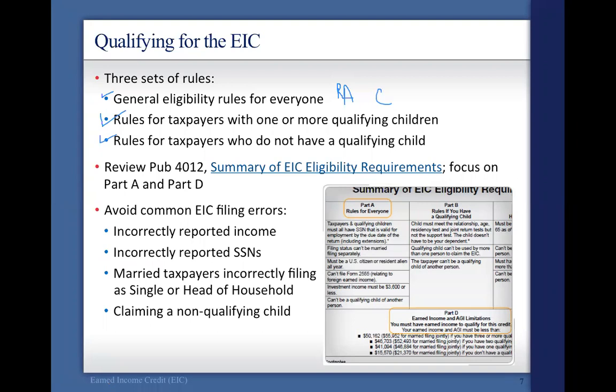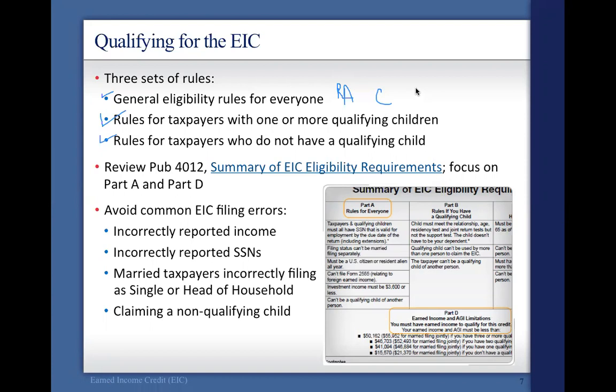Number 2, filing status can't be married filing separately. So if you're married, you need to file together. Also, of course, single, head of household, these things can apply as well, just not married filing separately. Number 2, you must be a U.S. citizen or a resident alien. And the next one we're not going to talk about because it doesn't affect us.